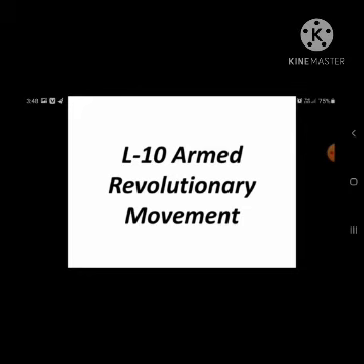Today we are going to start with lesson number 10, Armed Revolutionary Movement, on page number 45 of your textbook. In the previous lesson we had seen about the non-cooperation movement, civil disobedience movement and Quit India movement. Now we have also studied the uprising before 1857 against the British and the freedom movement of 1857.